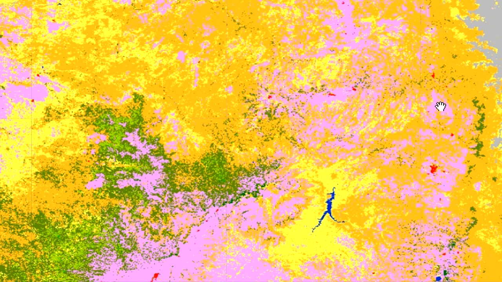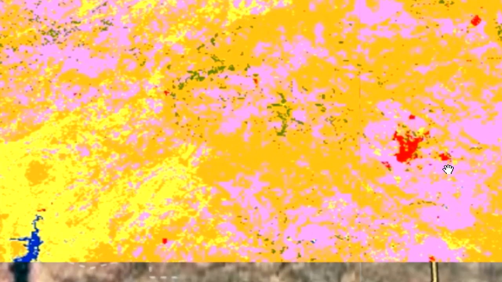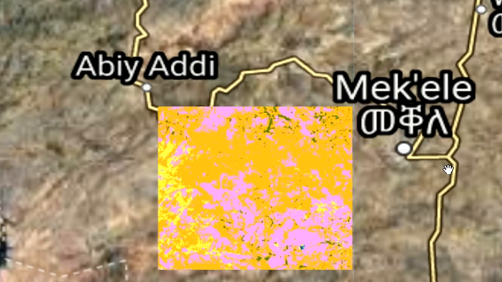It's very important to see here that all the larger urban areas are covered by larger cultivated area here. This is Mekelle, this is Adigrat and other cities. If I zoom in on Mekelle, we can understand this. This is the 2015 image.